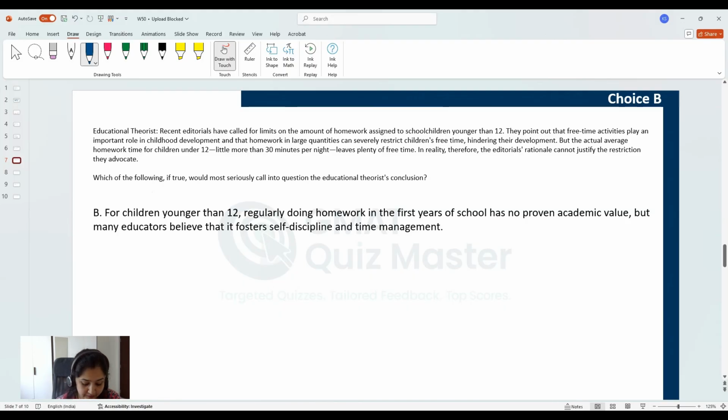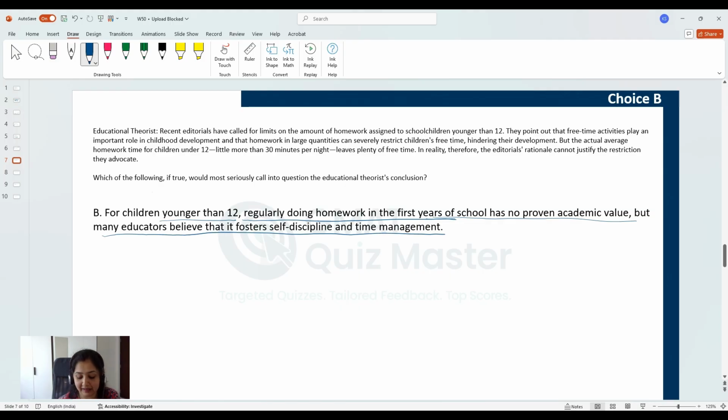Choice B. For children younger than 12, so we are talking about the same set of students, regularly doing homework in the first years of school has no proven academic value, but many educators believe that it fosters self-discipline and time management. So they are younger than 12, but it is just talking about their first years of school.